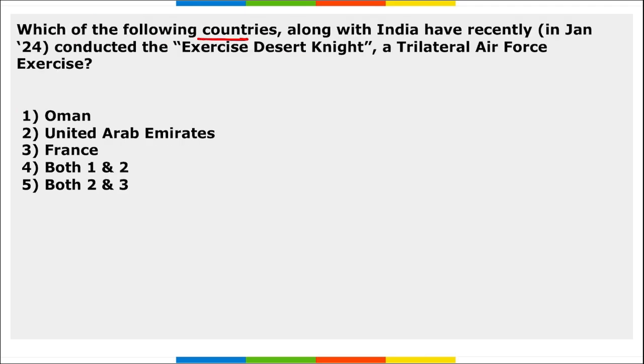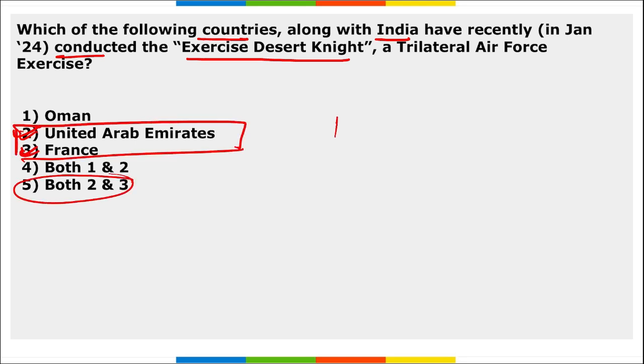Next, which of the following countries along with India have recently conducted exercise Desert Knight, that is a trilateral air force exercise? So this Desert Knight is an exercise conducted between UAE and France along with India, right? So India, France and UAE.